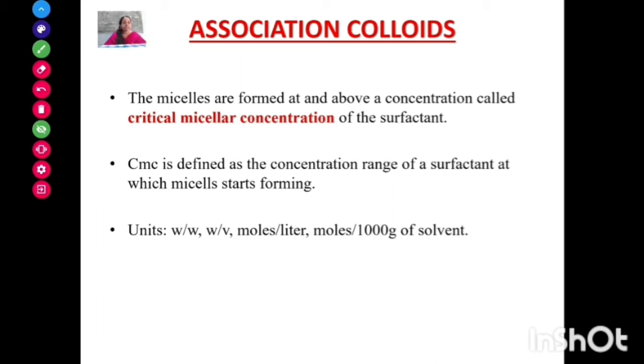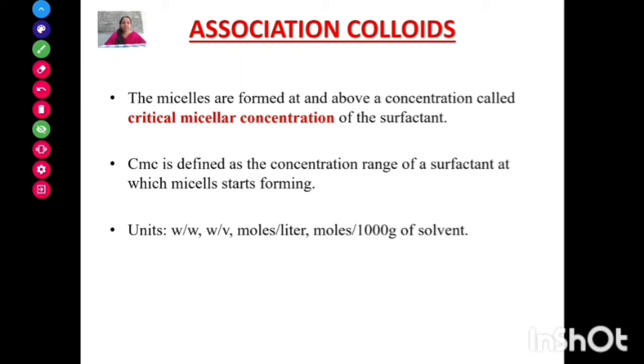Critical micellar concentration is defined as the concentration range of a surfactant at which micelles start forming. So we can define critical micellar concentration as the minimum concentration of a surfactant at which micelles start forming. Here you can see different units of critical micellar concentration: weight per weight, weight per volume, moles per liter, moles per 100 gram of solvent. All these are units for critical micellar concentration.